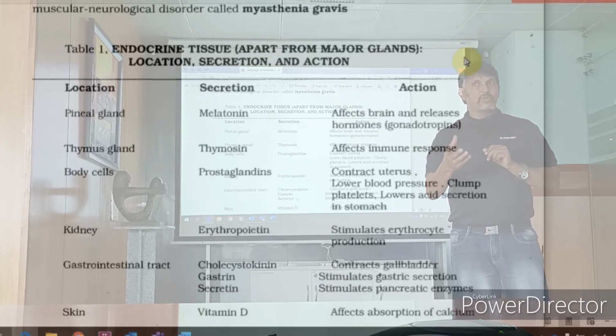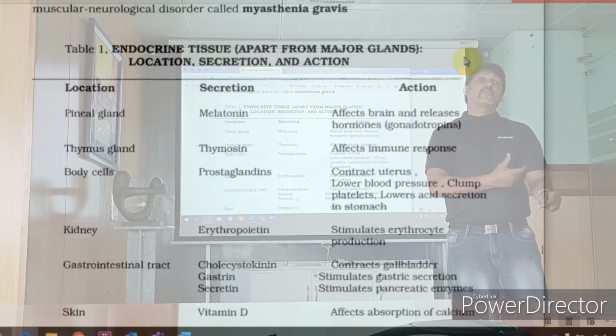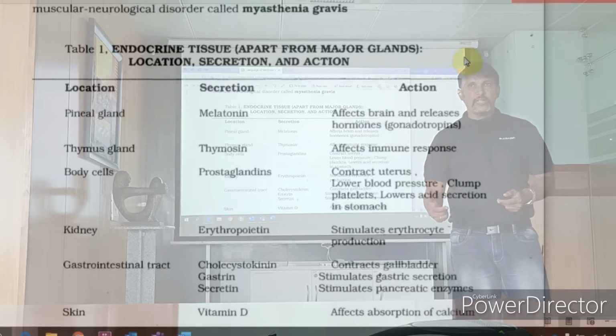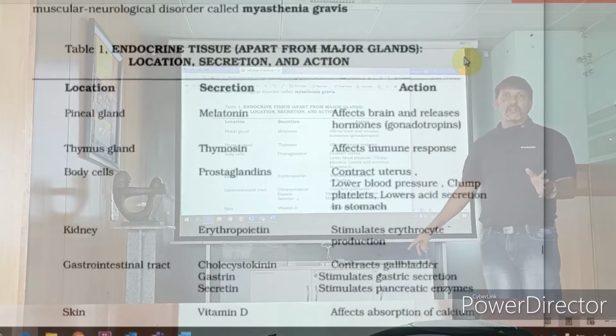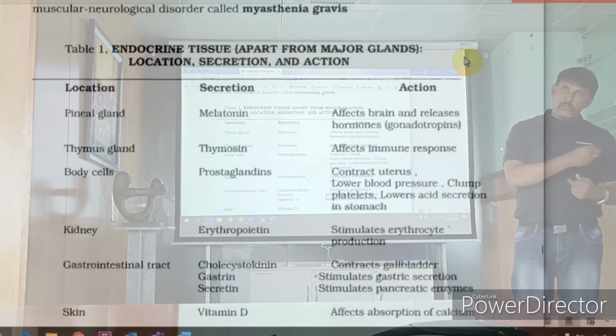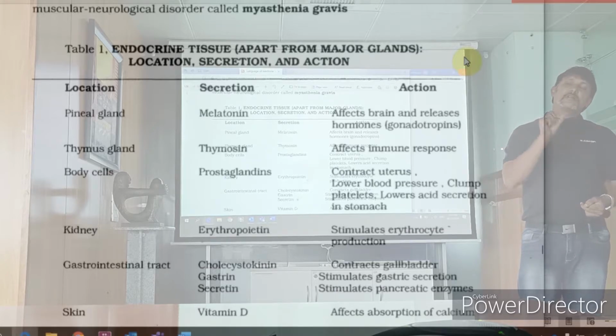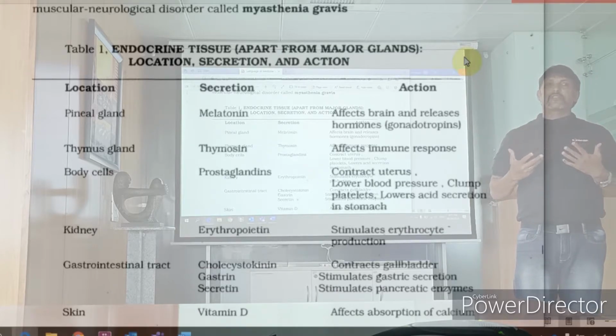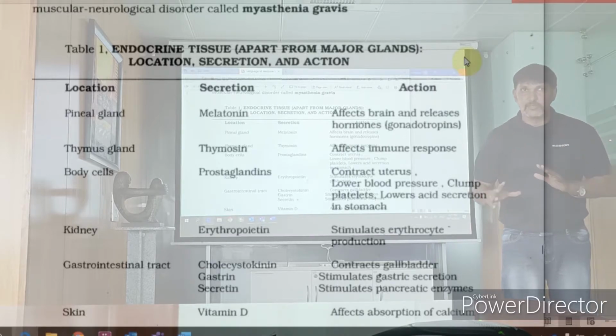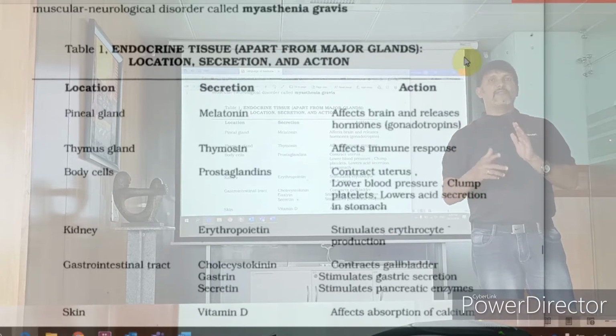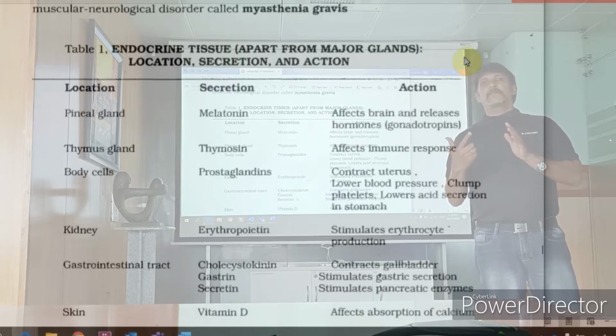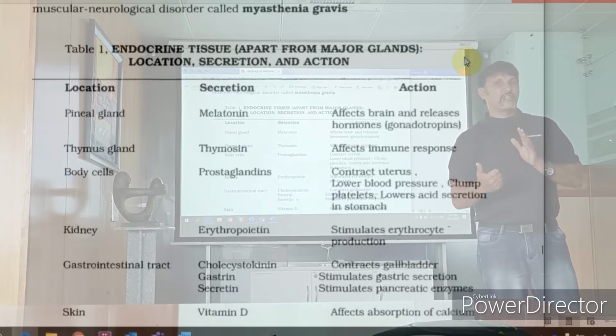If it does not produce this, then they have to take erythropoietin injections. If they do not take it, then erythropoiesis will not happen, meaning there are no RBCs. When there are no RBCs, no oxygen is supplied to the cells of the body. It means the person will feel weak and hypoxic, tired, everything. They go completely tired. For them, erythropoietin injections are given.